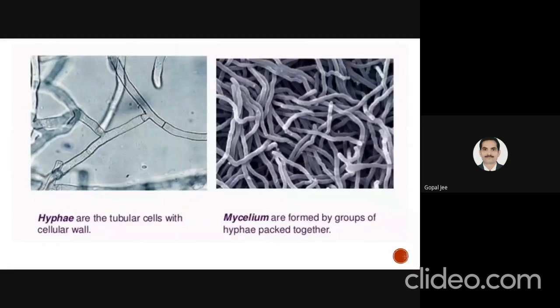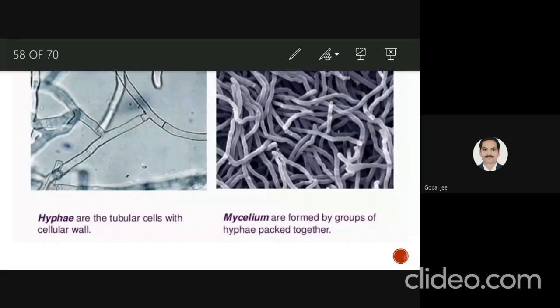As we see, the hypha contains a segment area, which we can say is a septum formation, like this. The tube is divided by the wall, that is the wall present in the hypha. When a group of hyphae are packaged together, they form the mycelium.